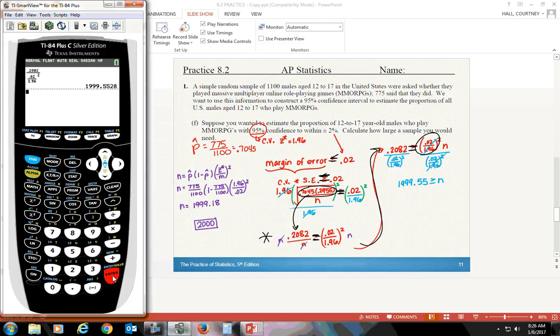The way Mr. Schuster would do it, keeping the fractions just because, I'm going to do 775 over 1100. So right now I'm just typing in what's in the purple. 1 minus, because that is the Mr. Schuster formula. And then we want to multiply by critical value on top, margin of error on bottom. Remember that they changed it this time to a 2% margin of error. And so now you only get 1999.18 or whatever. Doesn't really matter because either way you round up to the next integer. So his would also round up to 2,000. So we need a sample size of 2,000 for this problem.